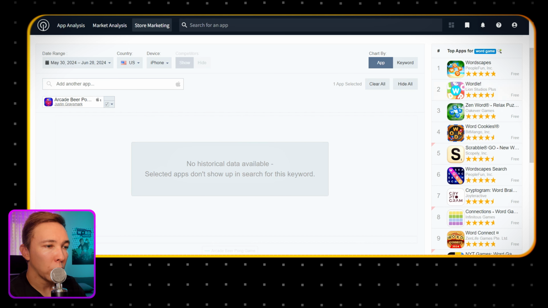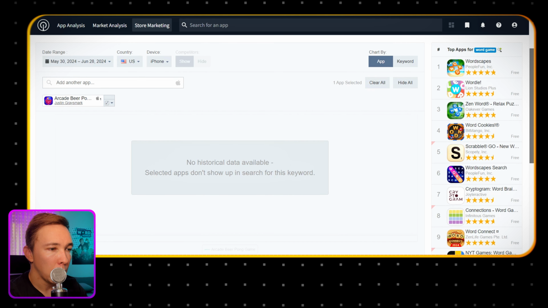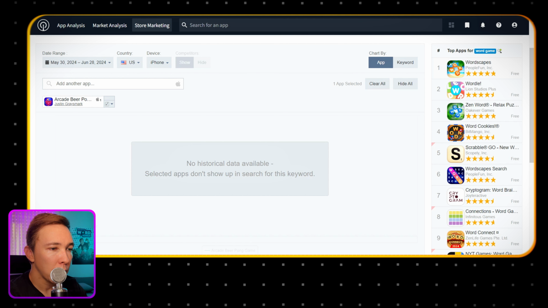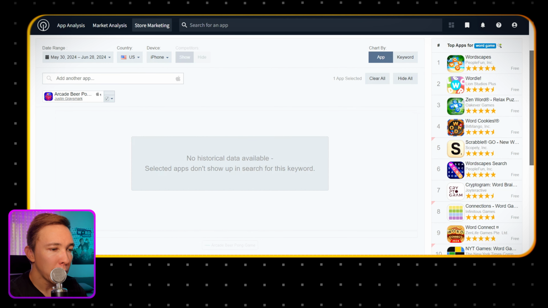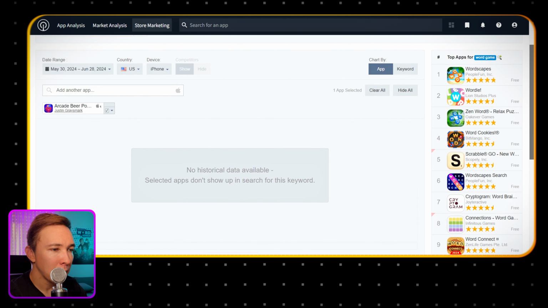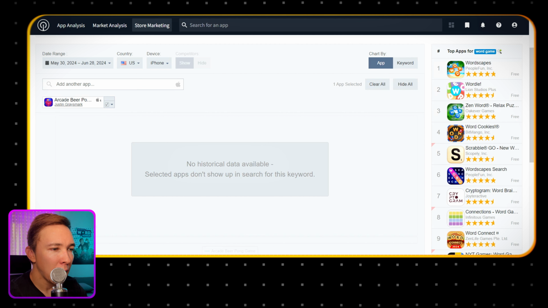So if we look at the top 10 word games, again, we can see all the different icons, and like I said, we are looking for patterns. So what is the pattern here? They kind of all have a similar style of icon, at least the top 4 do, where they have the word in the middle, different colors. And yeah, if I was going to make a word game, this is kind of the icon style I would go for.